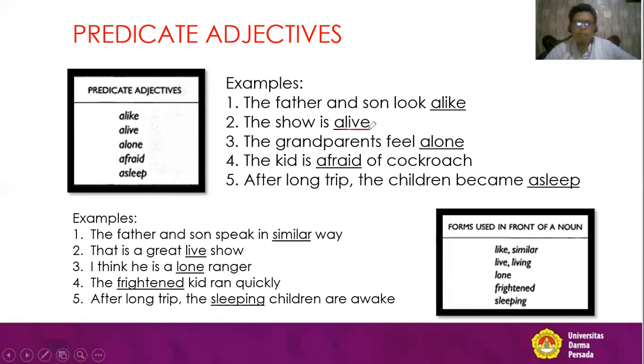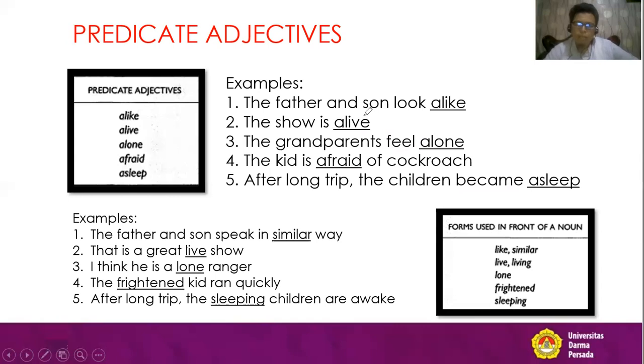Alive is a predicate adjective because it is positioned after is. Alone is a predicate adjective because it is put after feel. Afraid is a predicate adjective because it is put after is, a linking verb. And asleep is a predicate adjective because it is put after became, which is a linking verb.